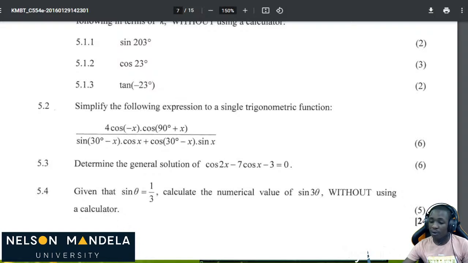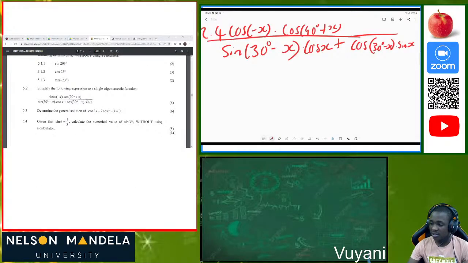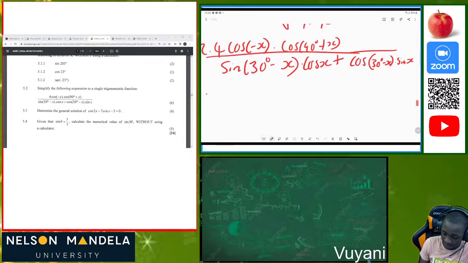When you're doing trigonometry, apply everything which you have been taught. So let's attack this question and answer it together, guys. You see that it's easy. Cos of any negative angle is always positive cos. Then cos of 90 degrees plus x, that's a co-ratio.